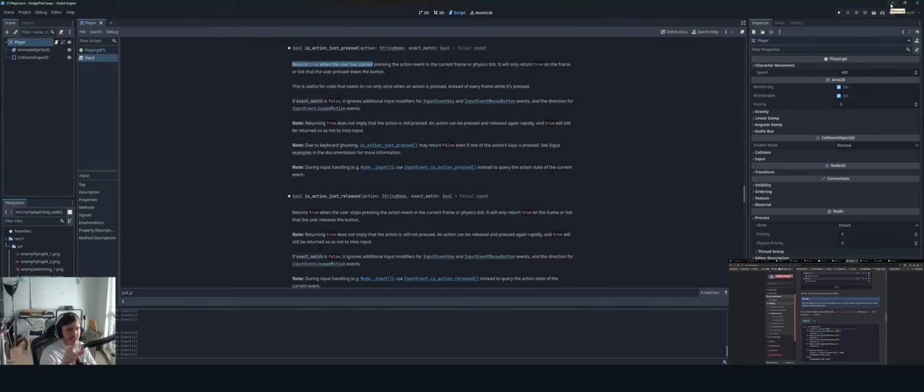So if exact match is false, it ignores additional input modifiers and the direction for InputEventJoypadMotion events. Returning true does not imply that the action is still pressed. An action can be pressed and released again rapidly and return true still, so as not to miss input. Due to keyboard ghosting, it may return false if one of the action keys is pressed. Okay.